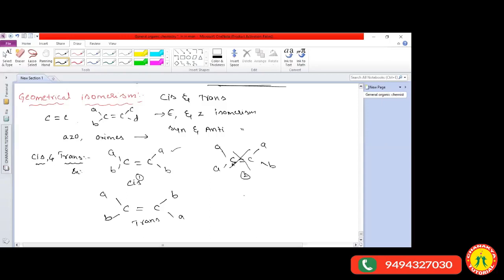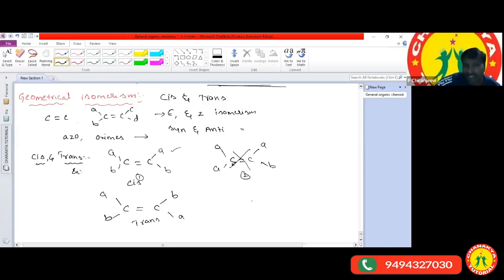Can I repeat? Yes, ma'am. Let us see, in an alkene, C double bond C, each carbon is attached with two different atoms or groups of atoms, then only it exhibits geometrical isomerism. For example, we can take this carbon atom. It has to be attached with two different atoms or groups of atoms, and this carbon also is attached with two different atoms or groups of atoms, then only it exhibits geometrical isomerism.